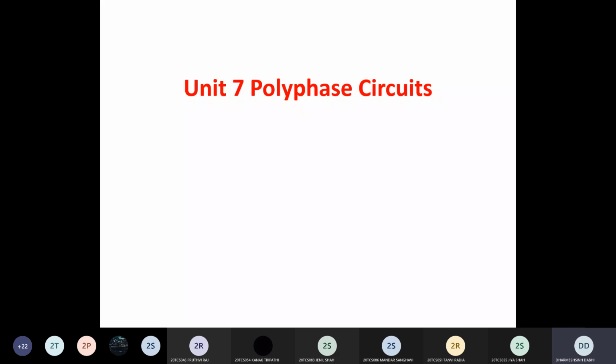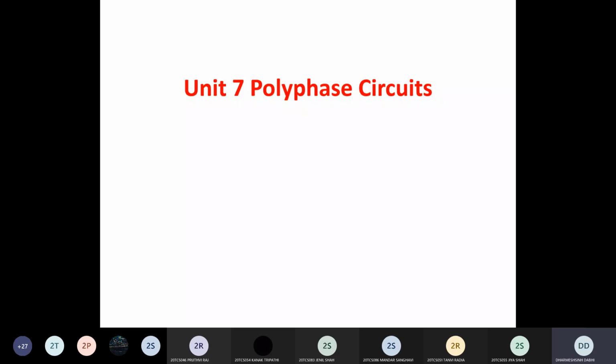Generally, we use the single phase and three phase circuit. So more than one phase we generally use, that is a three phase circuit, or three phase system, we can say that. So in this chapter we understand about the three phase system and how your three phase system is more advantageous as compared to the single phase system.